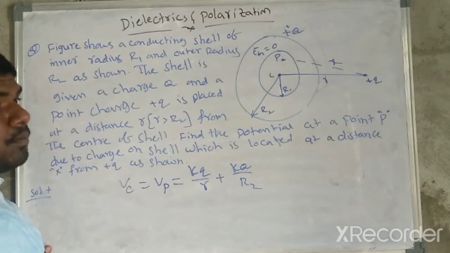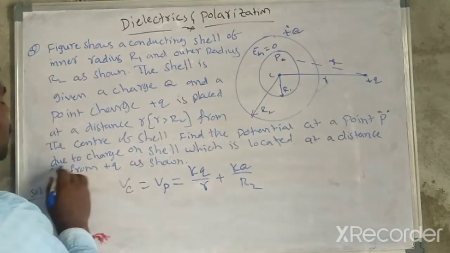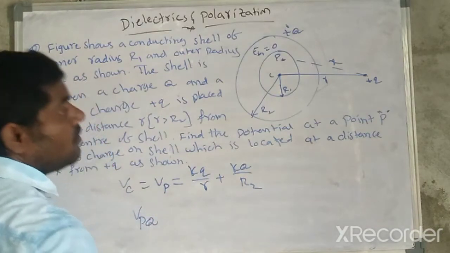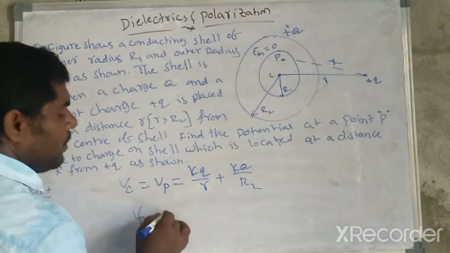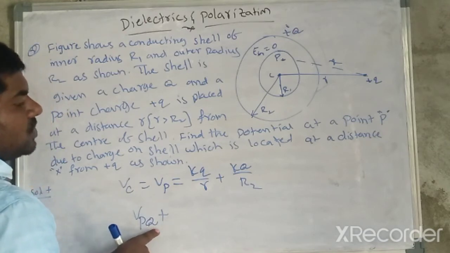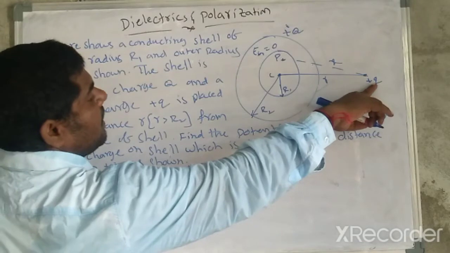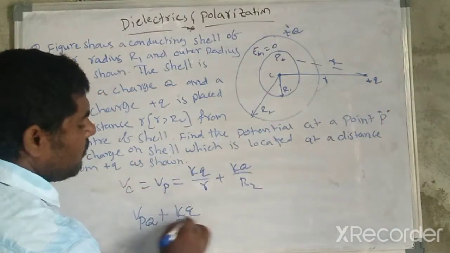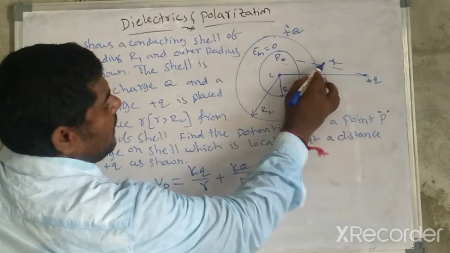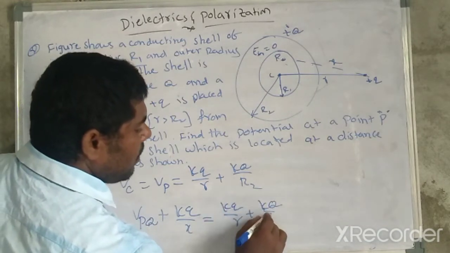Now what they are asking is the potential at point P due to the charge on the shell, VPQ. So the potential at point P due to the charge on the shell capital Q, with the small q located at a distance x: this potential, kq by x plus VPQ, is equal to kq by r plus k capital Q by R2.